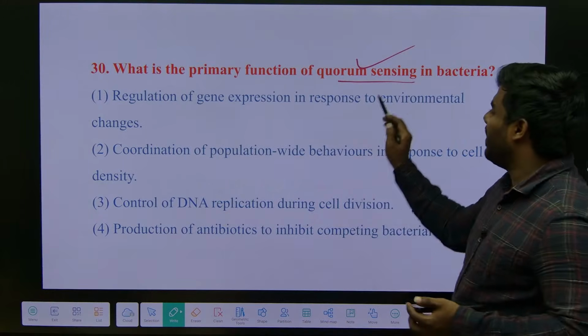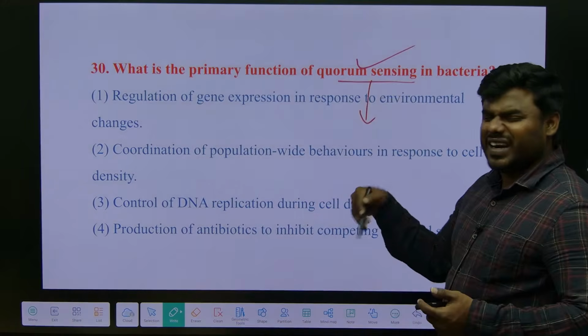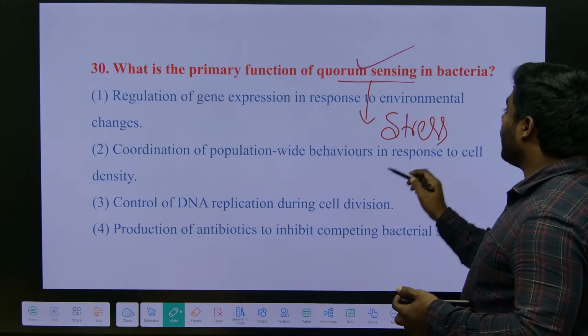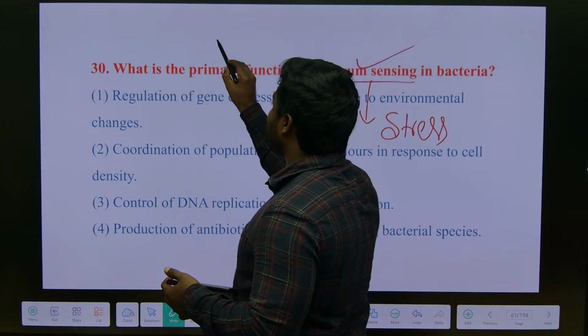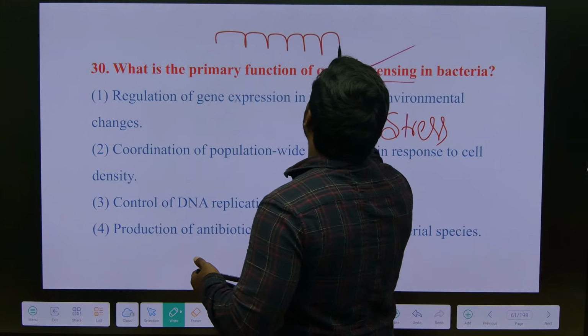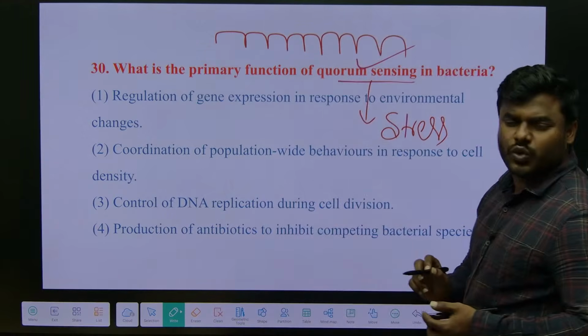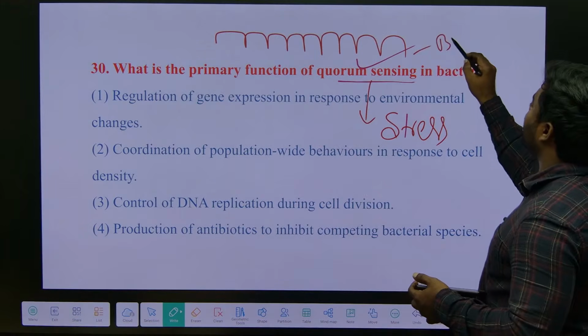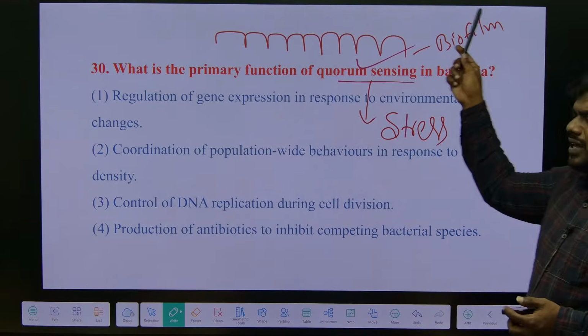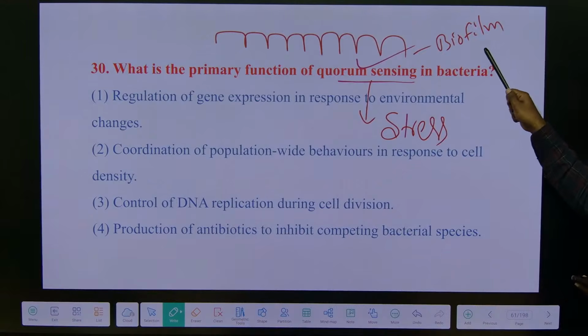An example, the environmental condition is a stressful condition. If you quickly recall, the bacteria on their outer surface contain glycocalyx, is it? All glycocalyx of the bacteria come close together, they can form a rigid structure called biofilm. Remember, most of the immune cells cannot break down this particular biofilm.